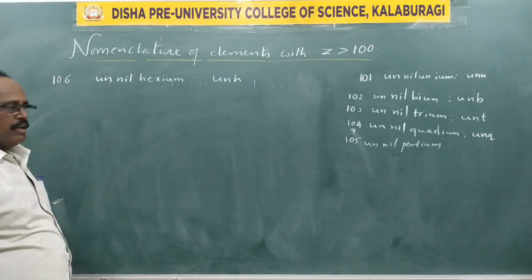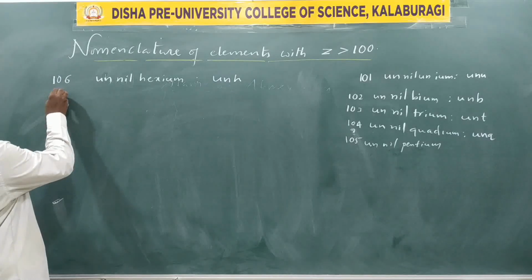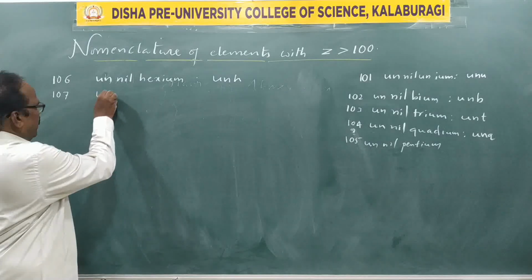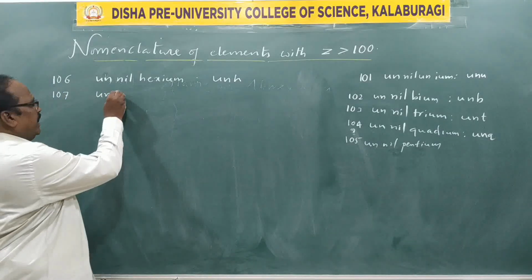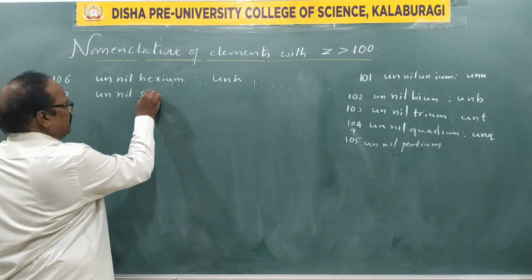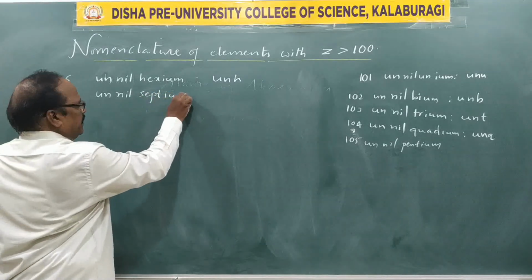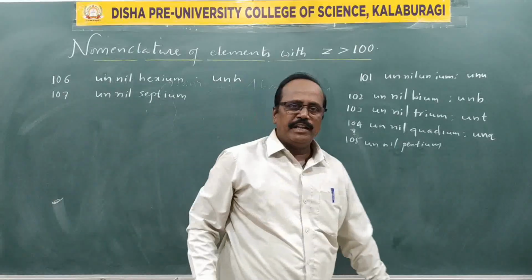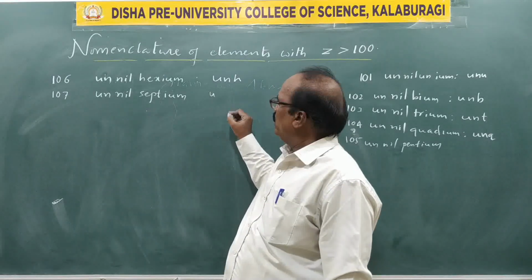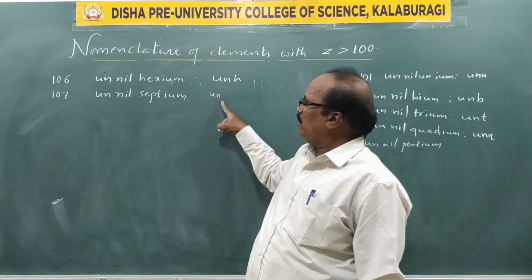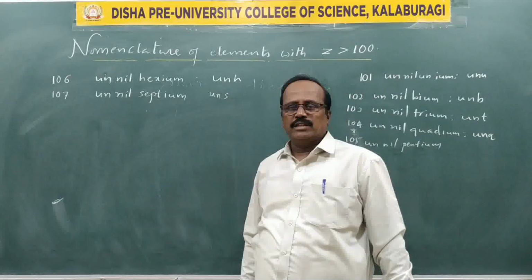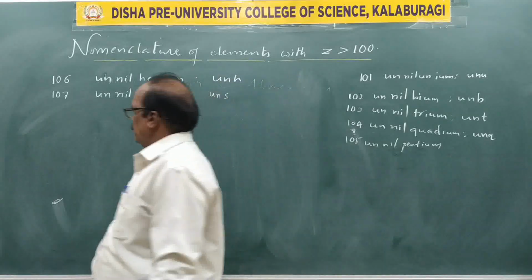Now 107. For 1, un. For 0, nil. For 7, sept, septium. Unnil septium. U is for 1, N for 0, and 7 is sept, S. So the symbol is UNS, septium.